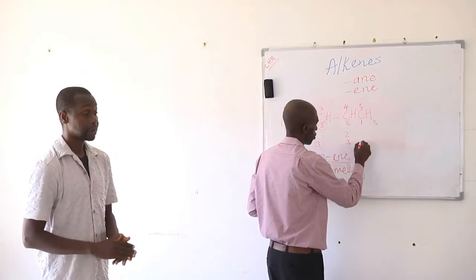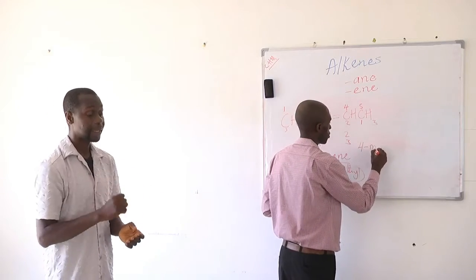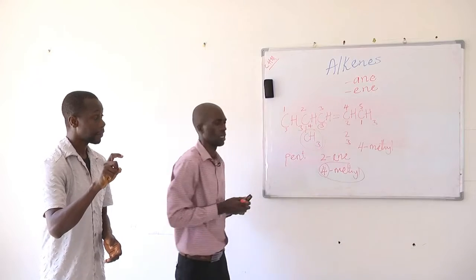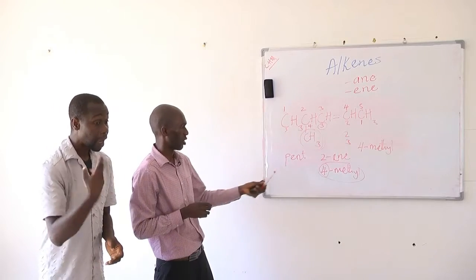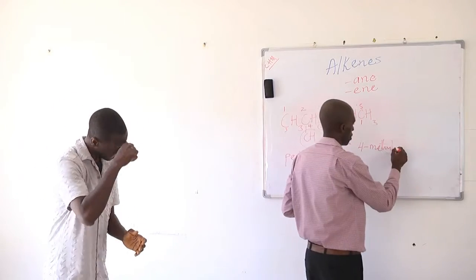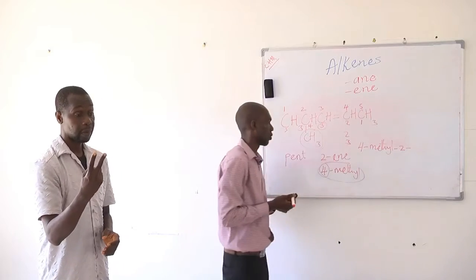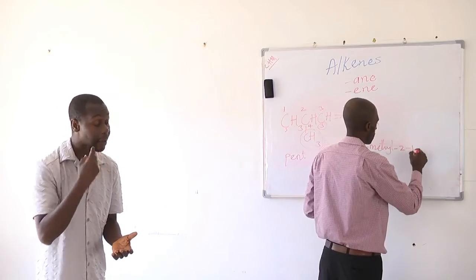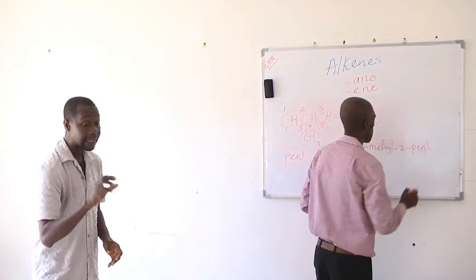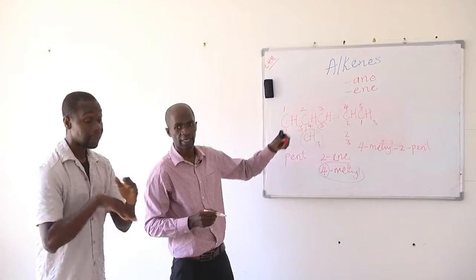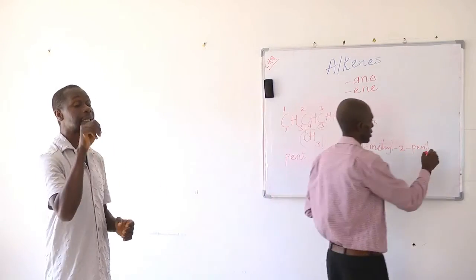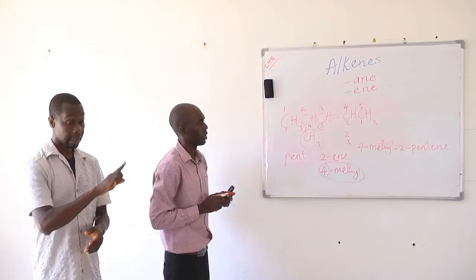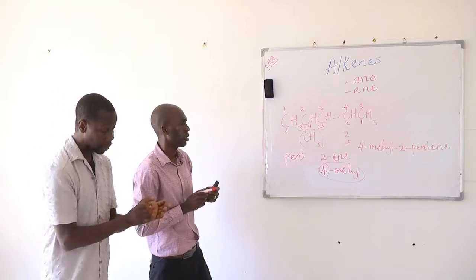So this compound will be named 4-methyl. Then the position of the functional group is 2. The root or parent name is pent, which is 5 carbons. And the suffix for alkenes is ene. So the name of this compound will be